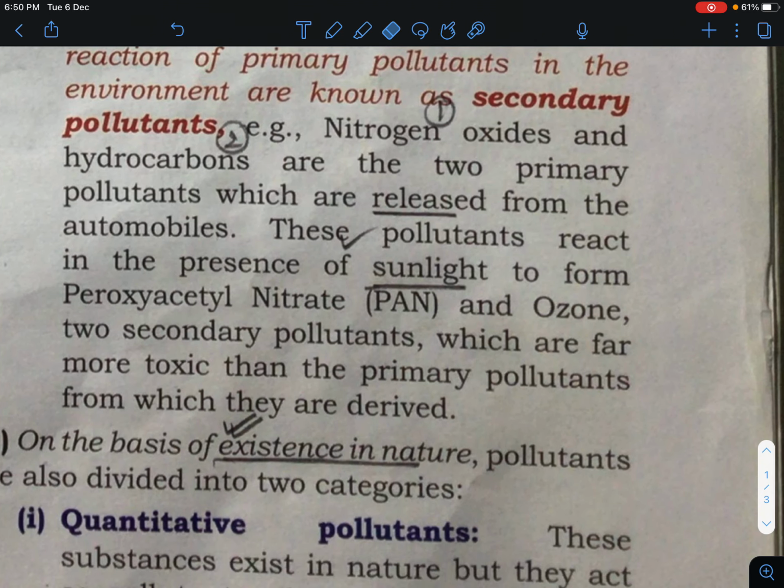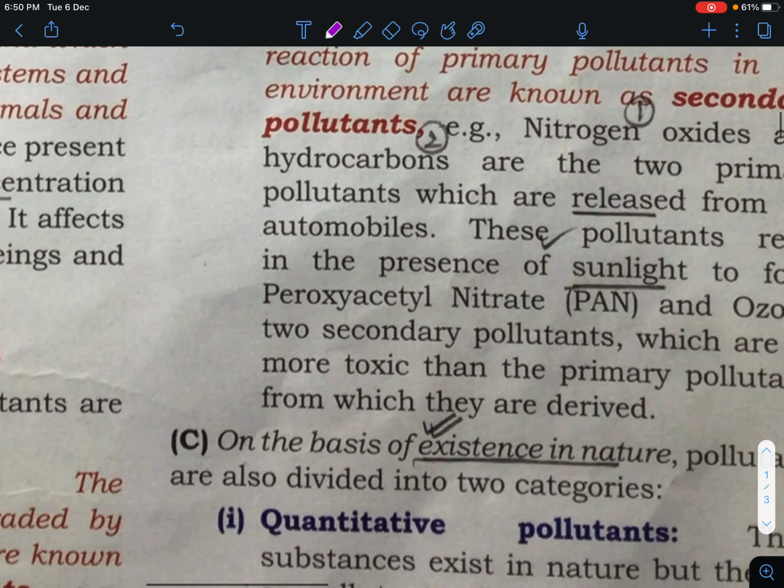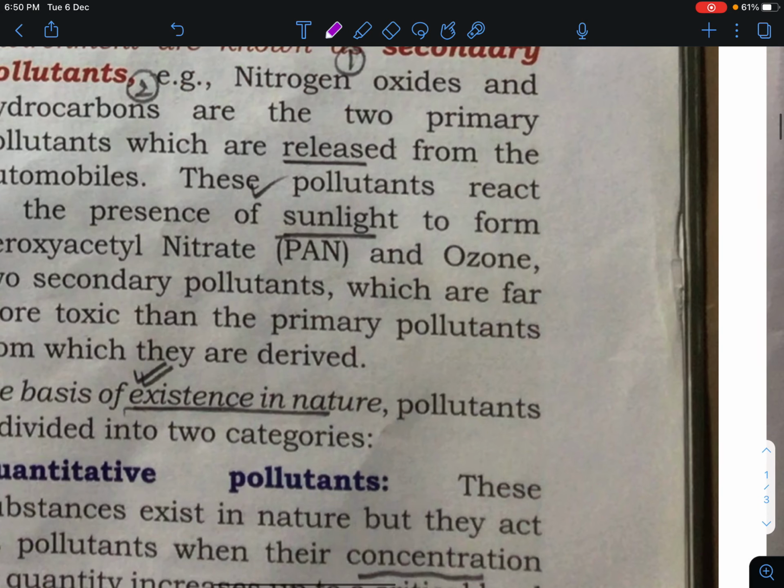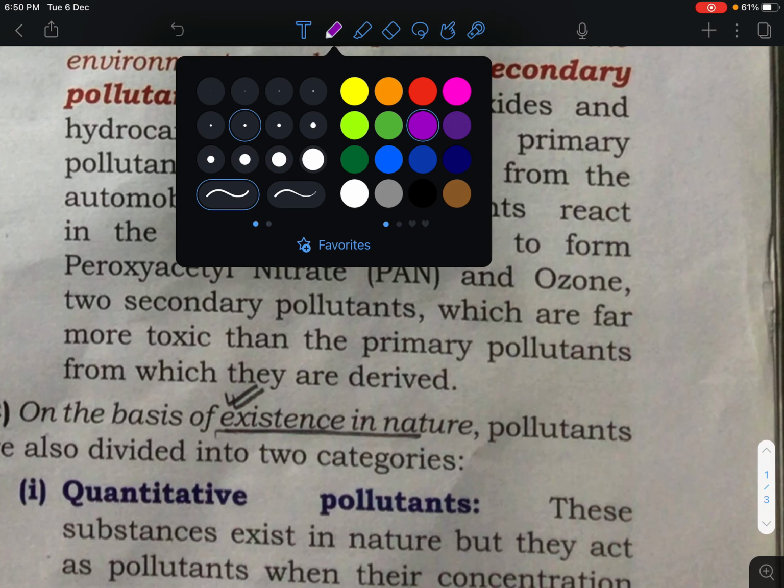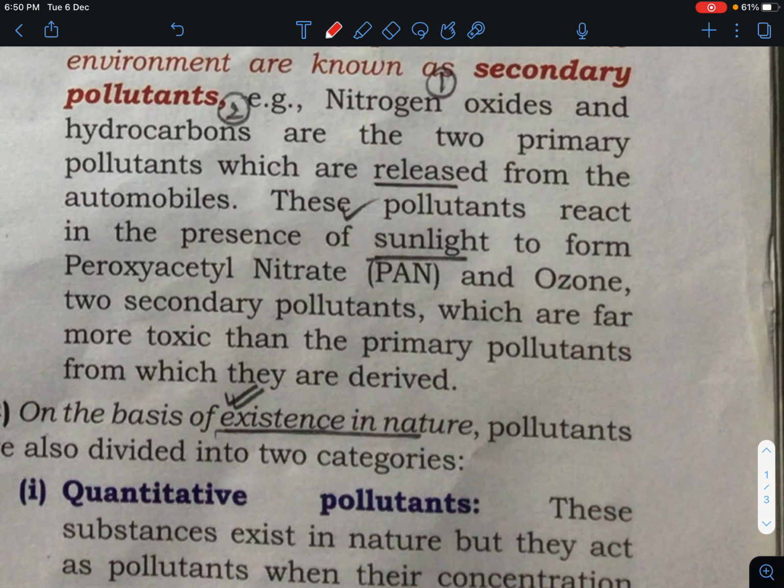Ozone and PAN are secondary pollutants which are far more toxic than the primary pollutants from which they are derived. Now we are talking about PAN. What is PAN? Here, that is NO.